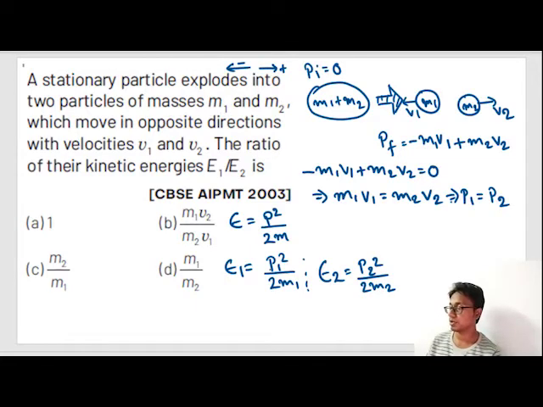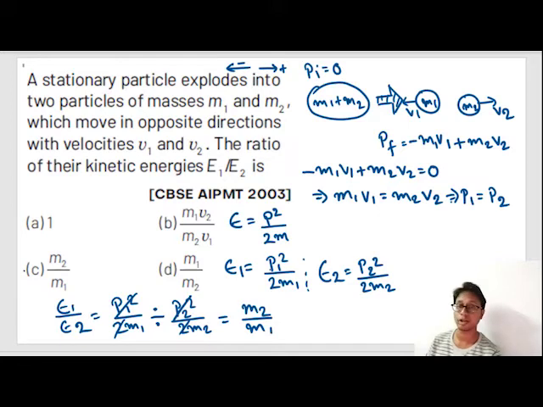So E1 by E2 is equal to P1 square by 2m1 divided by P2 square by 2m2. P1 and P2 are equal, so you can divide them, and 2 and 2 get cut. This gives us m2 by m1. So our correct option is option number C.